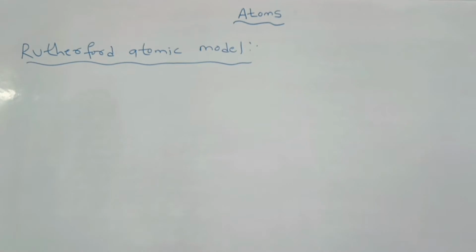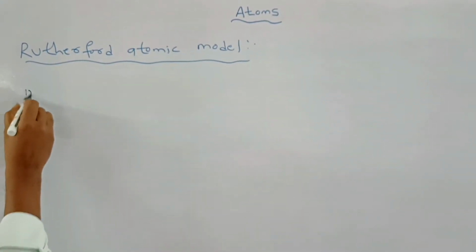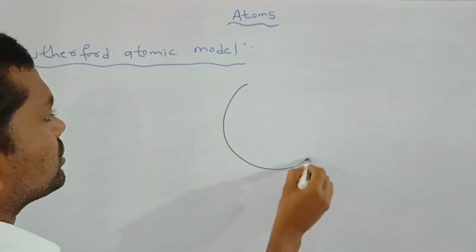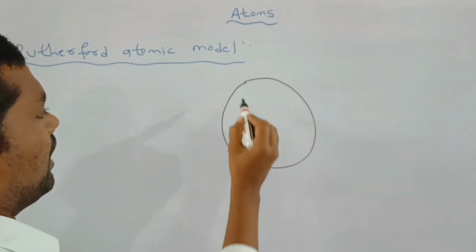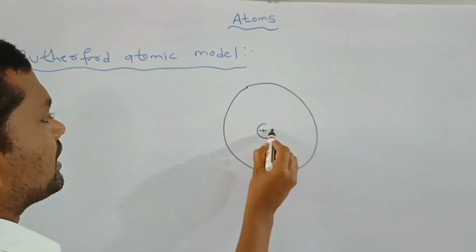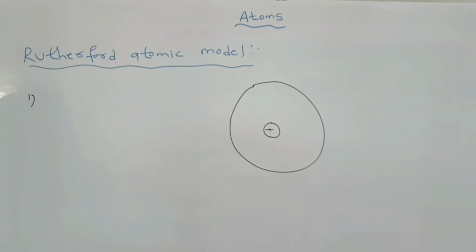The Rutherford atomic model. The first main point is, when we take an atom, every atom contains a central part.